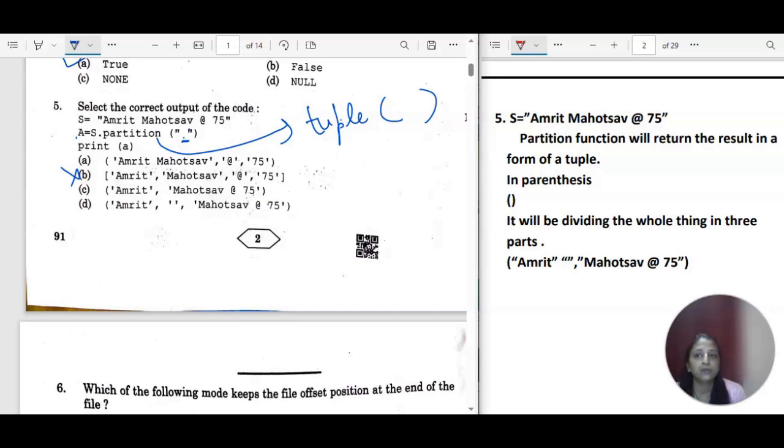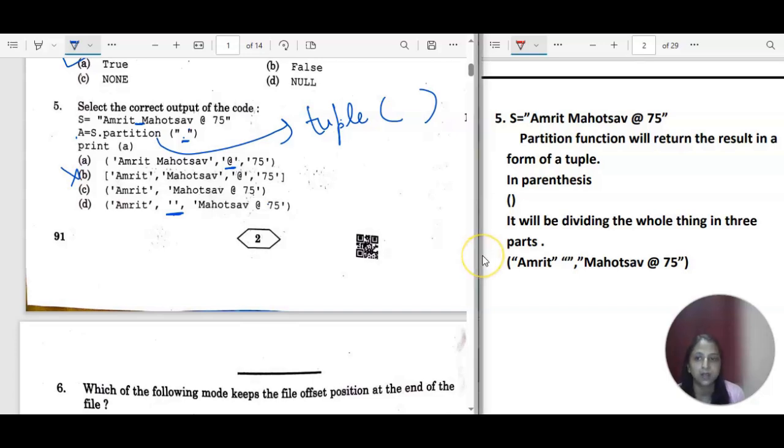Now we will check. Partition is going to divide it into 3 parts, wherever you get this space. Before this space will be the first part, the space itself will be the second part, and after this space will be the third part of the tuple. How can you check it? You have to check for a total of 3 elements. Here you have 1, 2, 3, perfect, but the at-the-rate symbol will not be there. One of the elements of the tuple will be the space. I can see that space in option D only. Here we have Amrit, and then we have a space. So this will be the second element, and the remaining part will be the third element.